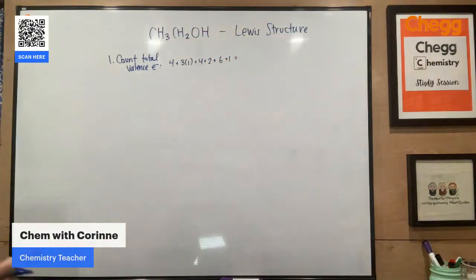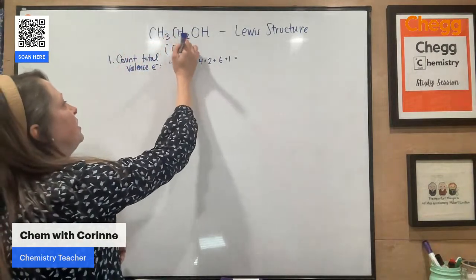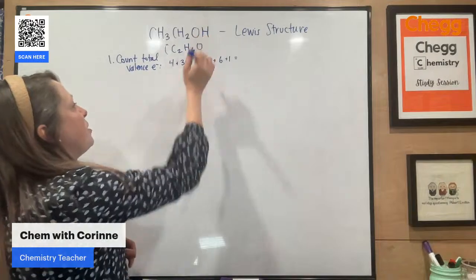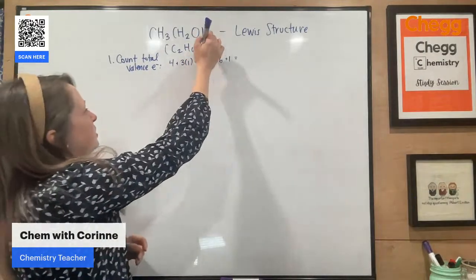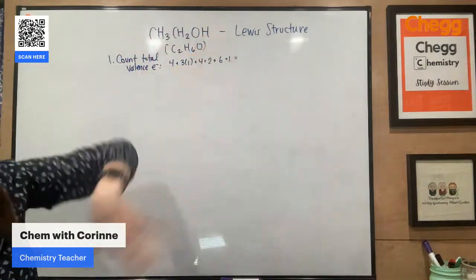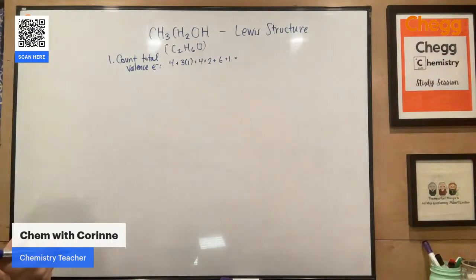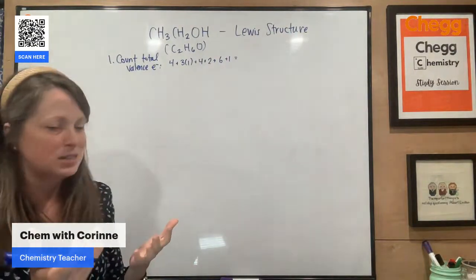A common question is, wait, why is it written like this? Why isn't this just C2H6O? And technically, either one of those is correct. The way it is written right now, though, is going to help you with your structure as we're trying to figure out what that carbon chain is. So this is an organic compound, which is just going to be a carbon-based compound.